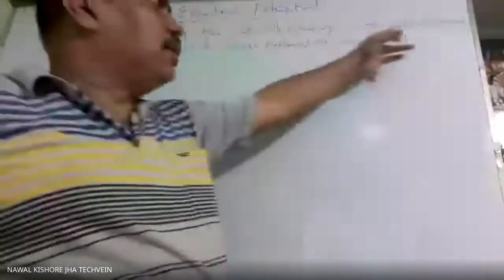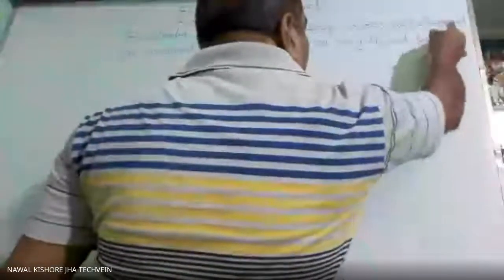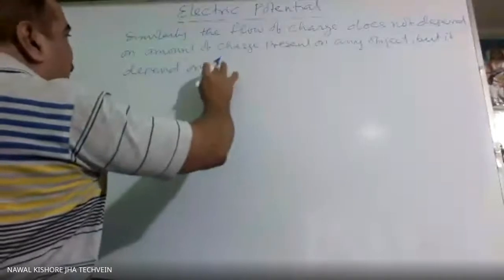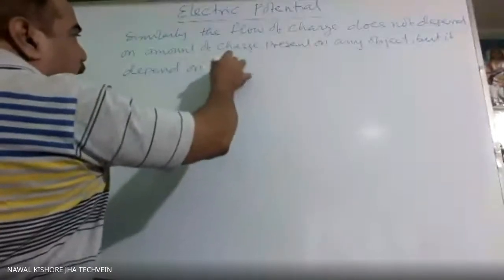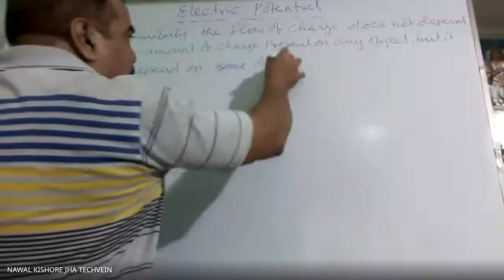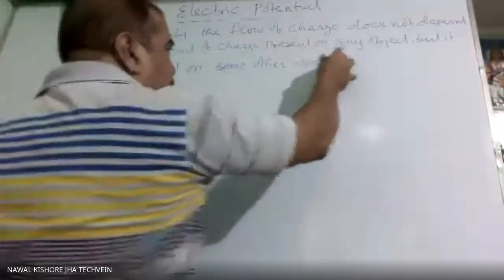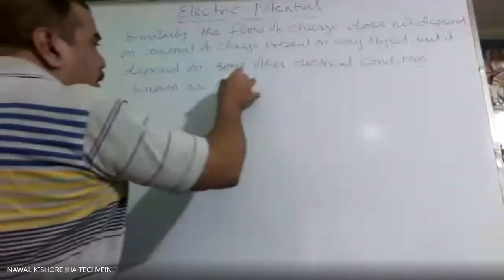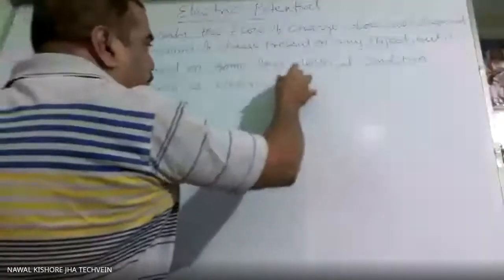Similarly, the flow of charge does not depend on amount of charge present on any object, but it depends on some other electrical condition known as electric potential.